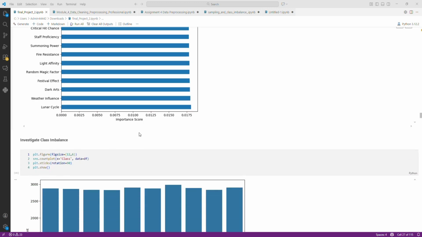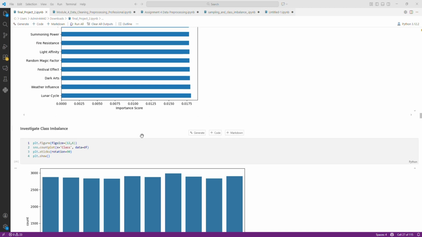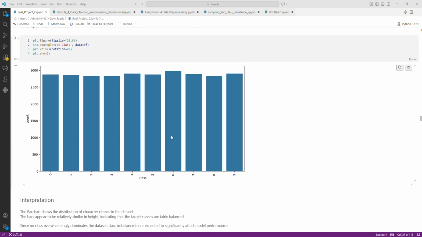Also, I investigated class imbalance by plotting the distribution of the target variable, which is the character classes. This part just shows the distribution of the character classes in the dataset, so there is no overwhelmingly dominating class. Overall, the exploratory data analysis shows that the dataset contains skewed distributions, weak correlations, and overlapping feature patterns, which suggests that predicting character class may be challenging.